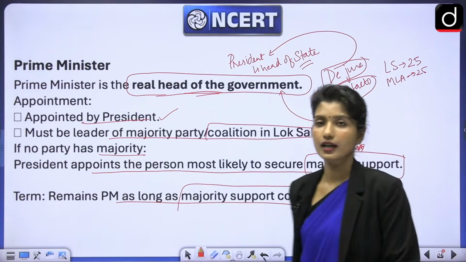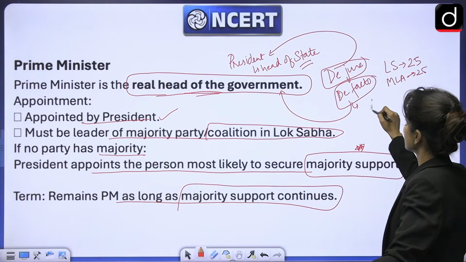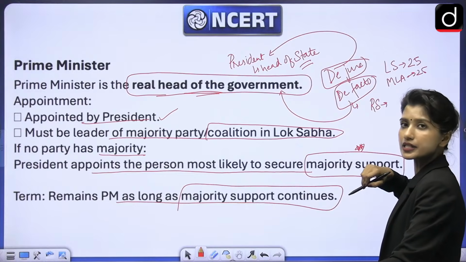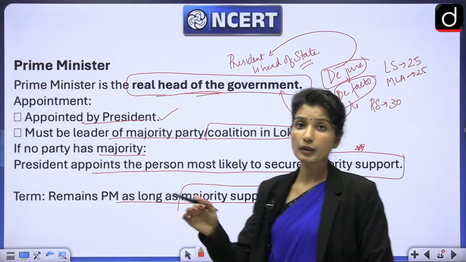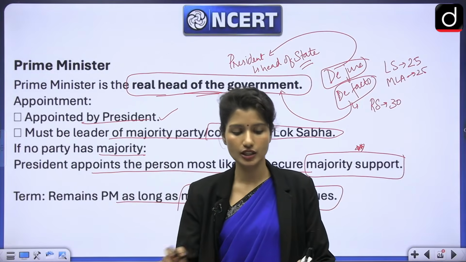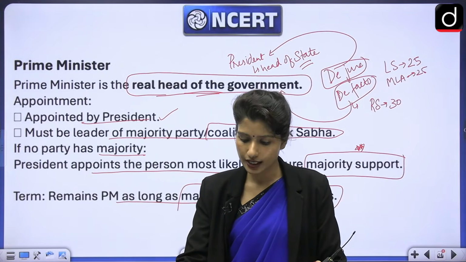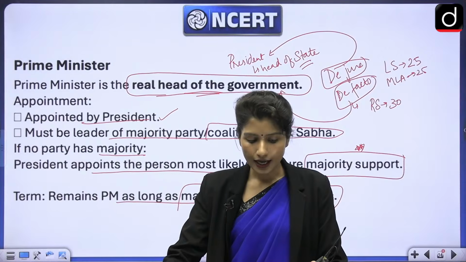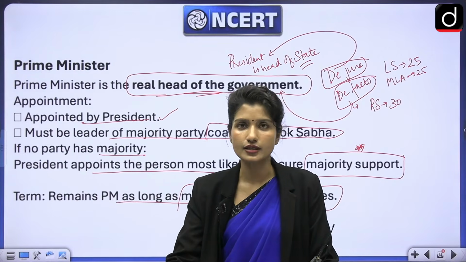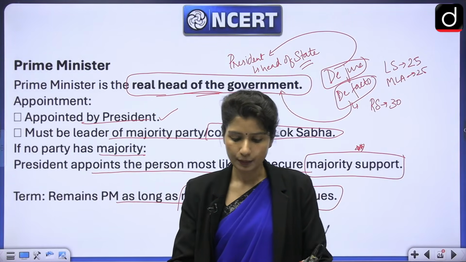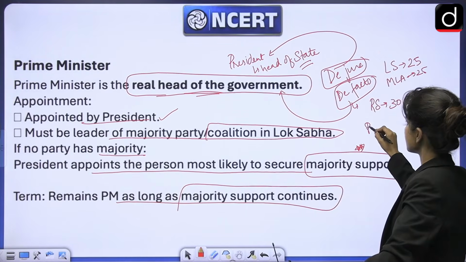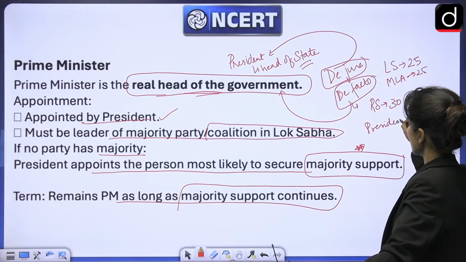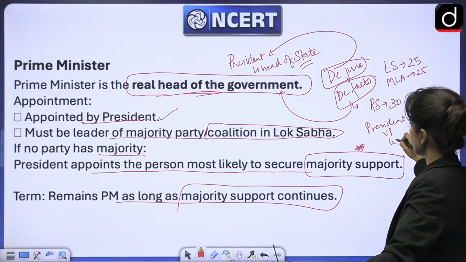For Rajya Sabha, Rajya Sabha is the representative of the states. For the states, we need 30. Wherever people are electing, we need the minimum age as 25. For Rajya Sabha or the states, we need 30. And for higher constitutional offices, meaning president, vice president or governor, here we require 35 as the minimum age.